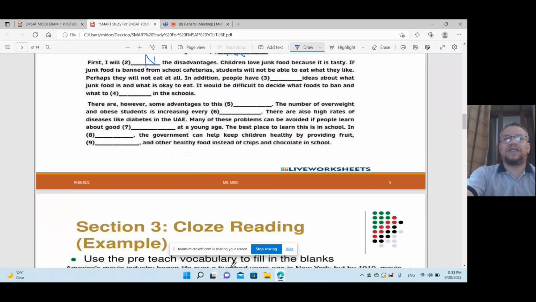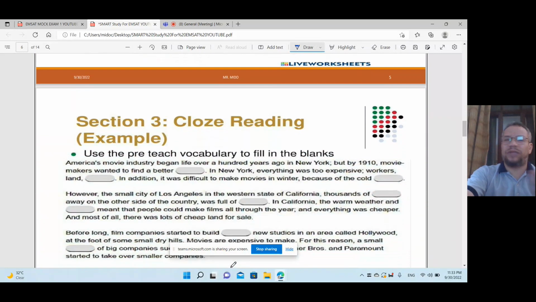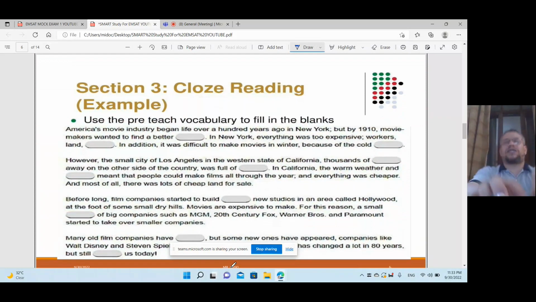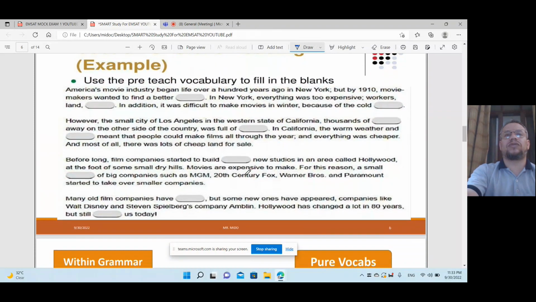The second type is about close reading. One of them will be in the exam, not the two. It will be just a box with the words as before. Then you will drag the words from here, drag the words to put them here, and there, and so on, to finish all. This is what we call close reading.